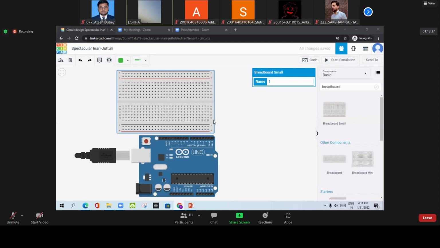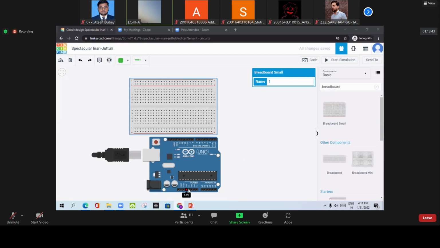This is the breadboard. This is Arduino Uno. We have already discussed, okay, so this is the 5 volt, this is 3.3 volt, this is the reset pin, this is the ground pin. These are the analog pins through which we can have any analog value, and these are some digital pins. These are the PWM pins, meaning there is a pulse. The pulse will come on these pins whenever we connect anything to them.